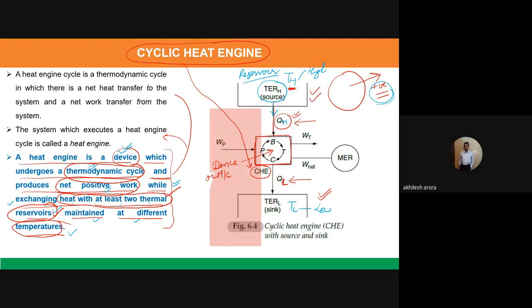Okay, so this is the number one reservoir, this is the number two reservoir, interacting with at least two thermal reservoirs. It's written here, you can see it here, two thermal reservoirs at different temperatures. So these are at different temperatures. So I can say that TH is greater than TL. Okay, and what are we getting? We are getting the work from here. This is the work which we are getting. Rather, I should write it as W net. That is what we are getting.